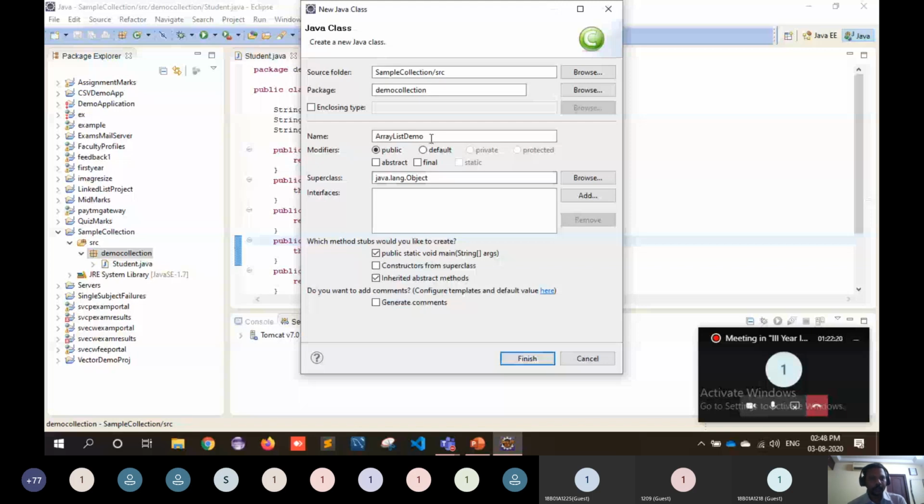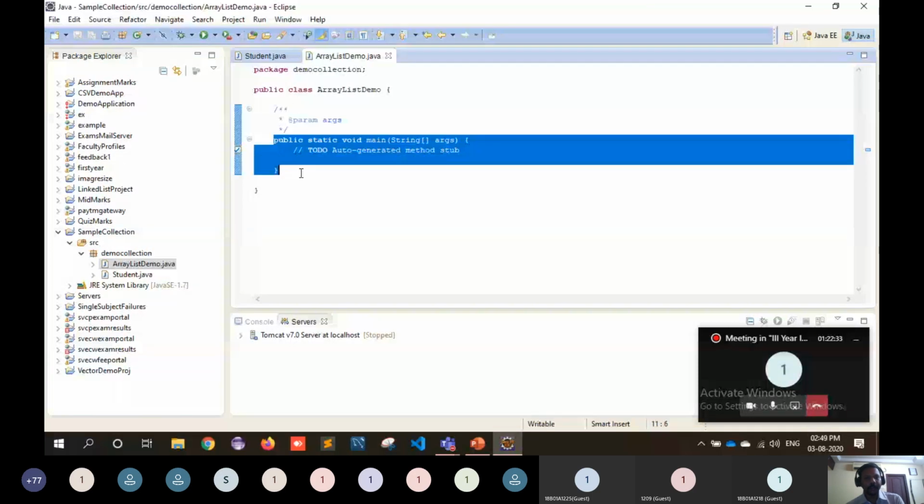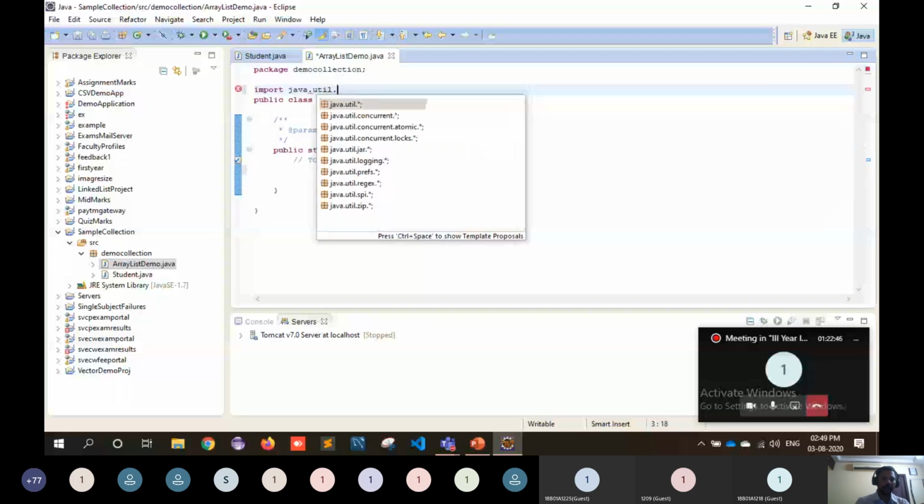Now you observe the class definition. It will add a main method into our ArrayListDemo. So now inside the package demo, I'm importing the util package here to work with the collection framework.